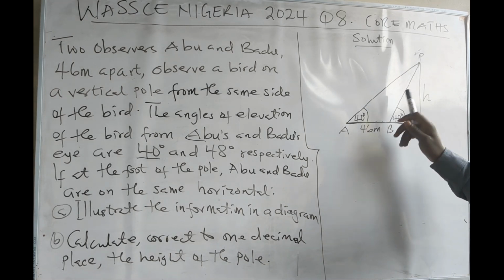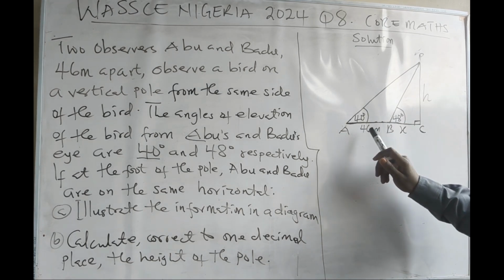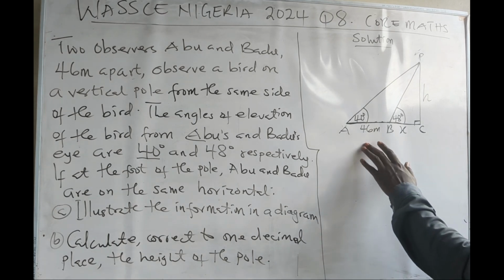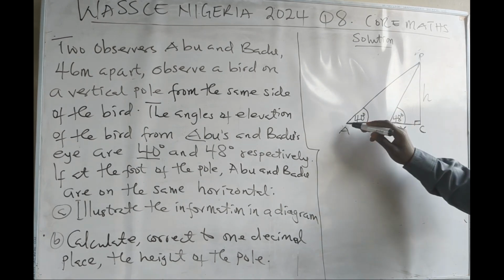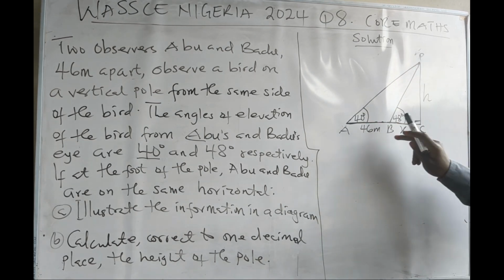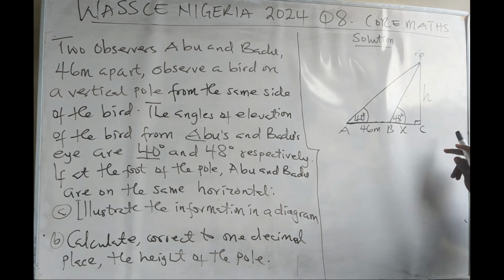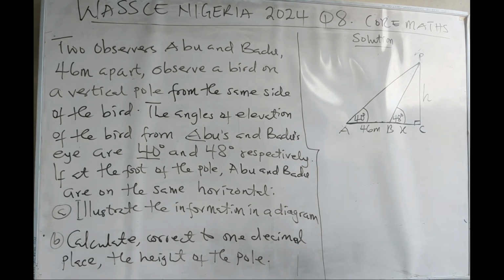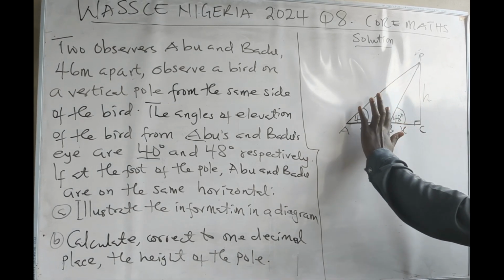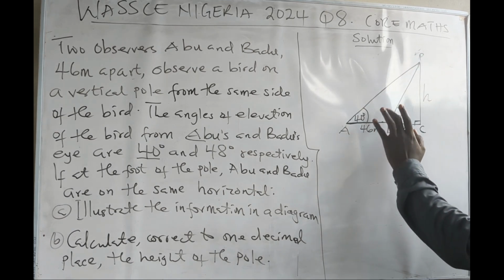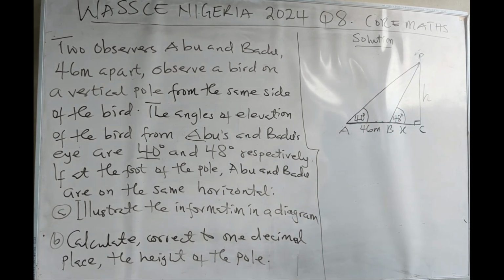If here is 40, my opposite is h, and my adjacent will be 46 plus the x. Because I'm given the angle here, I'm not going to use the hypotenuse. And take note, we have two right angle triangles, PAC and PBC. When we want to apply SOHCAHTOA, it should be a right angle triangle, so we cannot use triangle PAB because it's not a right angle triangle.